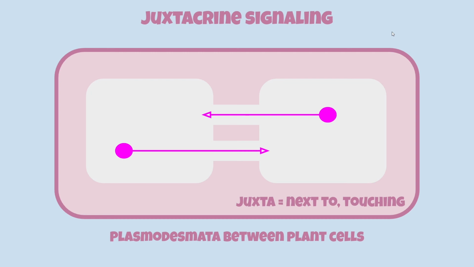Next would be juxtacrine signaling. Juxta means next to or touching. An example of cells that go through this would be the plasmodesmata between plant cells and how communications are able to be spread that way.